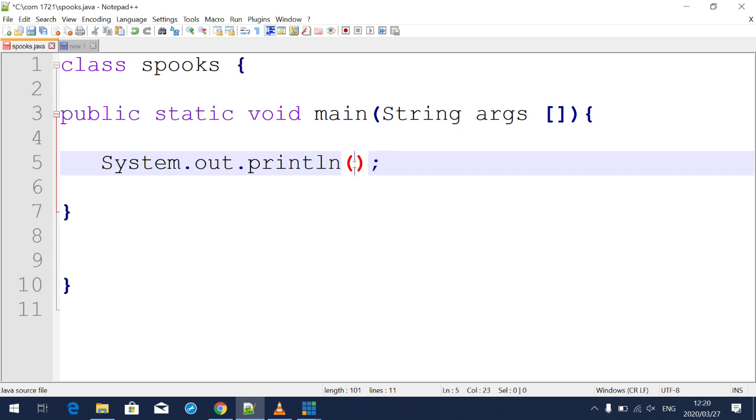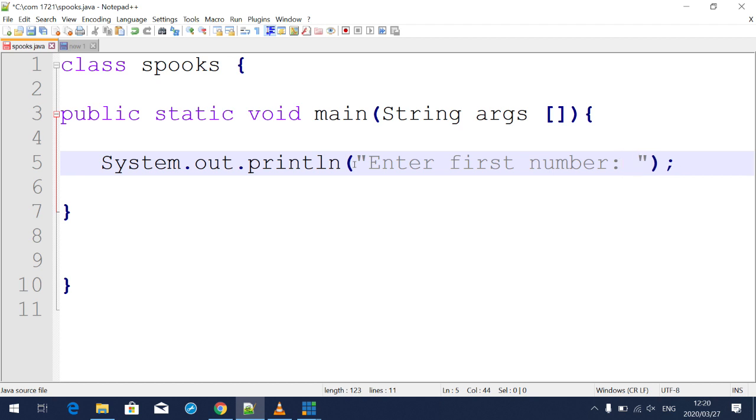After that, we're just going to write "Enter first number", just like that.